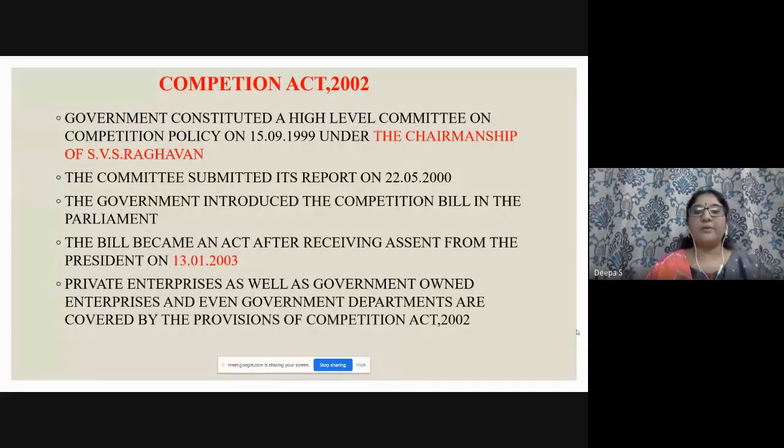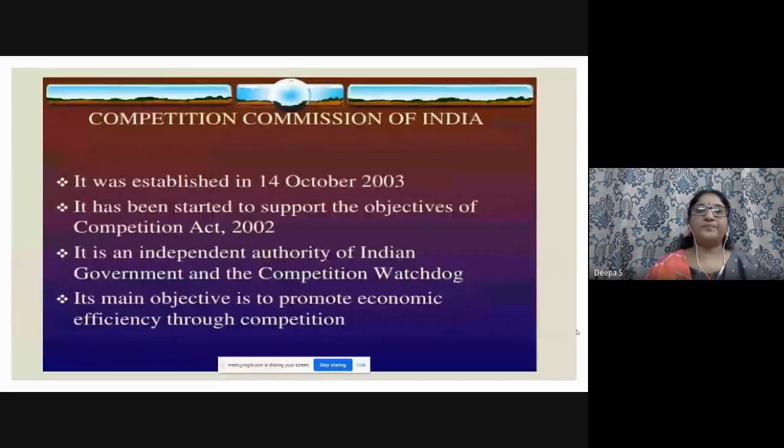So private enterprises as well as government-owned enterprises and even government departments are covered by the provisions of Competition Act 2002. This is the summary, so it is easy for you to understand. On 14th October 2003, it started to support the objectives. It is the Competition Commission of India, CCI, right?